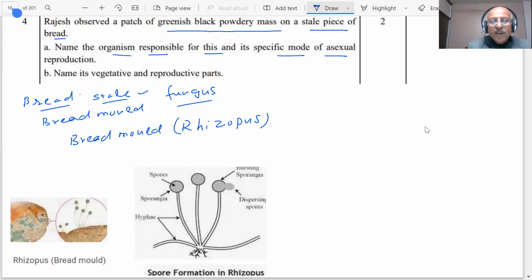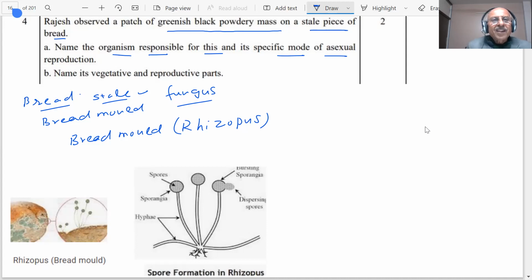There are asexual and sexual reproduction in this chapter, and you have seen Rhizopus in the figure. There are spore formations. The spores fall, and reproduction takes place by spore formation. This picture is given in your NCERT book. So there are sporangia, spores, dispersing spores, hypha.